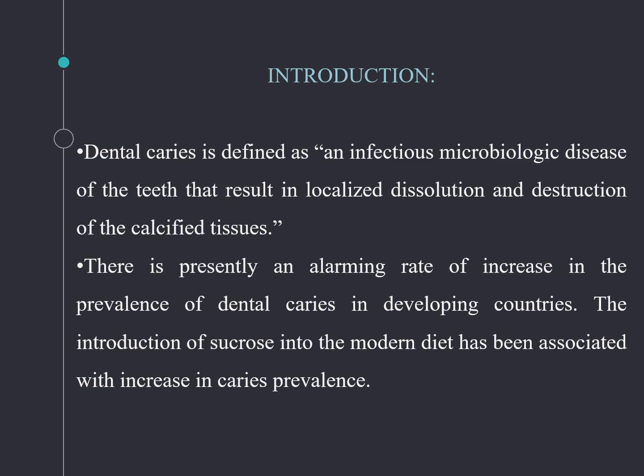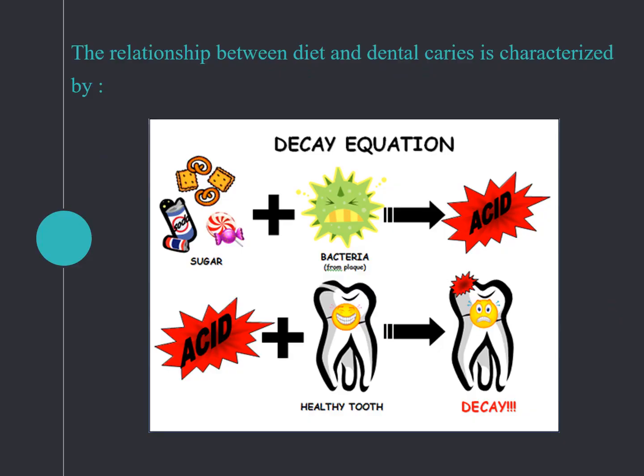So, dental caries is defined as an infectious microbiological disease of the teeth which results in the dissolution and destruction of the calcified tissues. The relationship between dental caries and diet is characterized as follows: if you take sugar, the bacteria degrade the sugar on the tooth structures and form acid, and the acid on the healthy tooth structure destroys the calcified tissues, which results in the formation of decay.